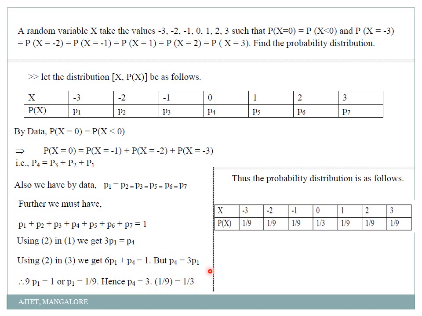Proper? 3 by 9 is 1 by 3. Then I can write all these values. Since all are equal, if P1 is 1 by 9, obviously P2 is also 1 by 9, P3 is also 1 by 9, P4 is separate, P5 is 1 by 9, P6 is 1 by 9, P7 is 1 by 9. But only P4 is 1 by 3. That's it. Now if you want, you can check, add all these values, you will get total probability as 1. Okay, clear with the problem? Yes.